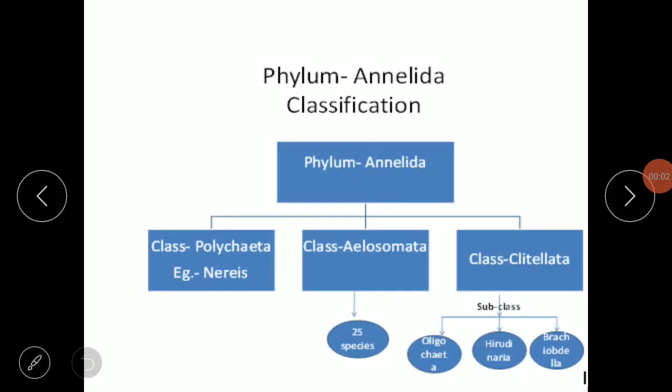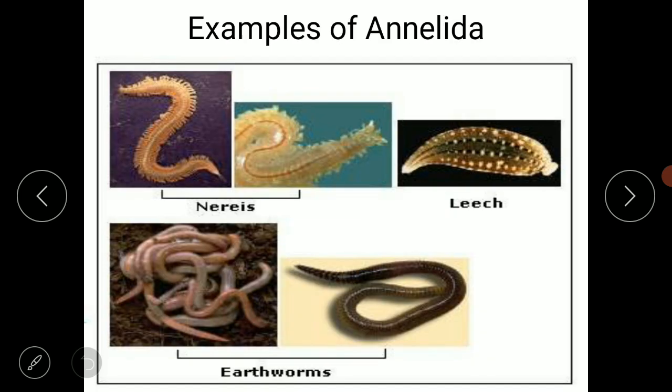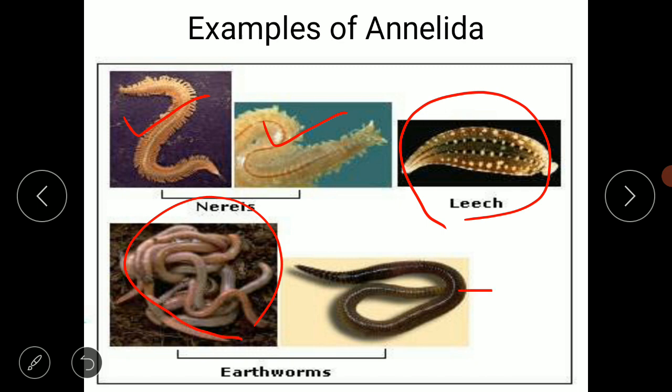Hello students, welcome back. In the last video, we studied the general characters of phylum Annelida. There are many examples of Annelida. See, these are certain examples. Nereis: the first two images are of Nereis. This one is a leech. Then many earthworms are there, and this is an individual earthworm. So all these are examples of Annelida.